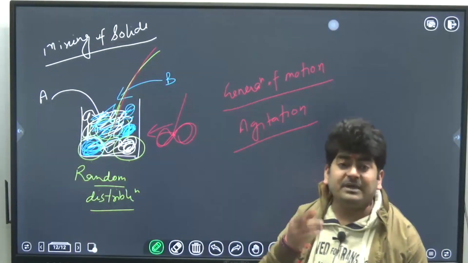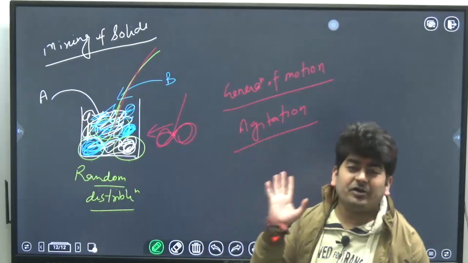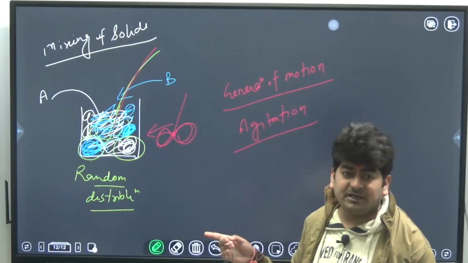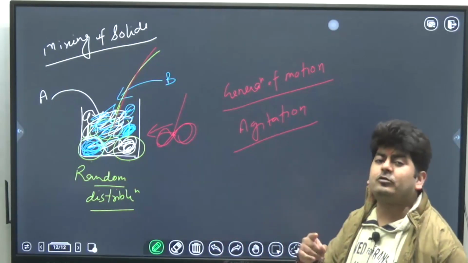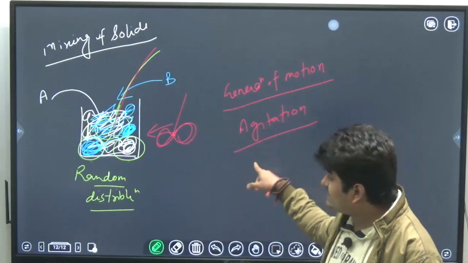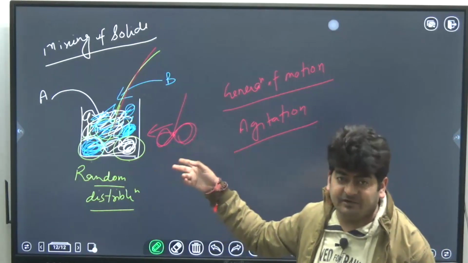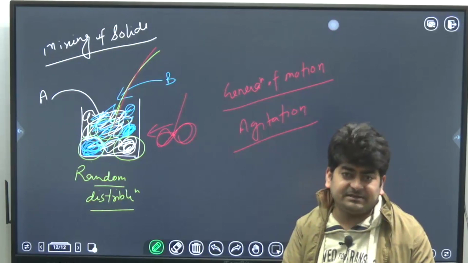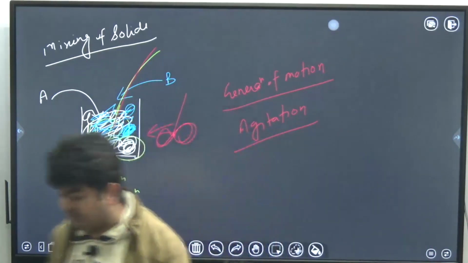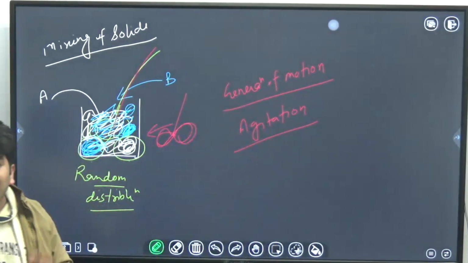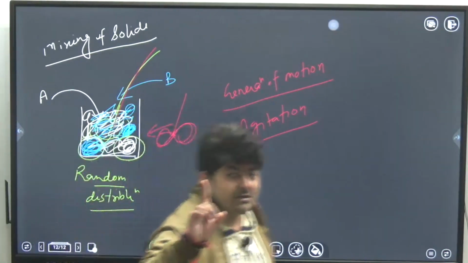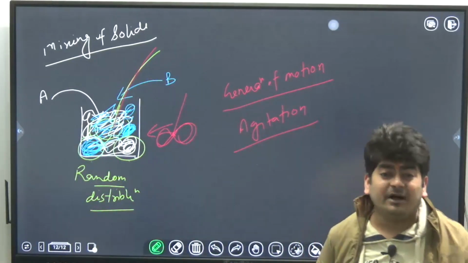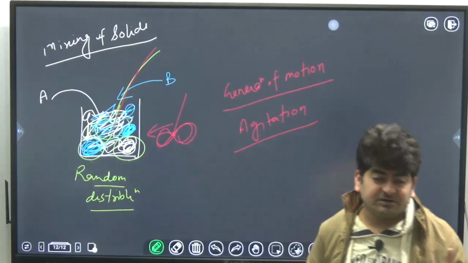So what is required for mixing? We require agitation. Mixing is not required for agitation, but agitation is required for mixing, because if agitation is there, meaning motion is there between the particles, then they will become homogeneous for sure, better mixing will take place, and the purpose of mixing will be solved. So this should be clear in your mind: mixing is not causing agitation, but agitation is causing mixing.